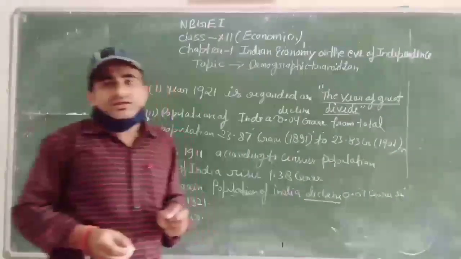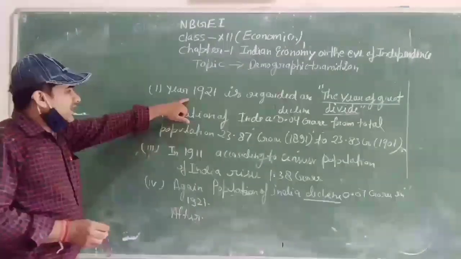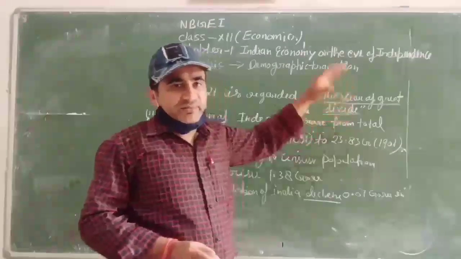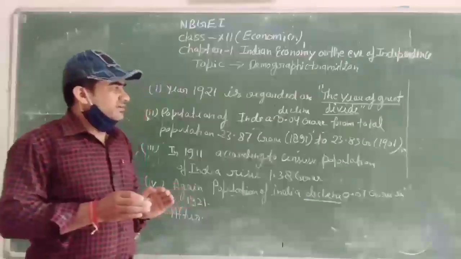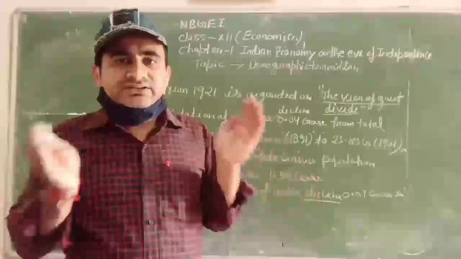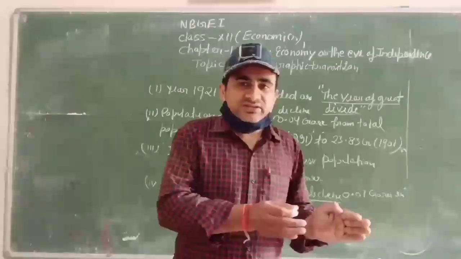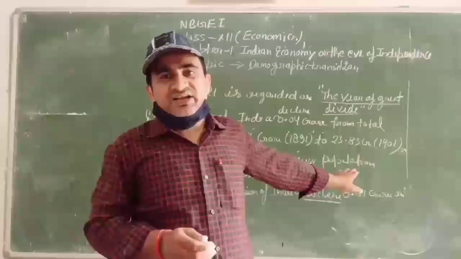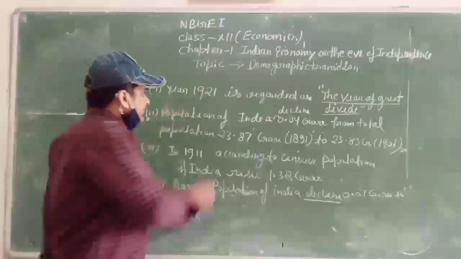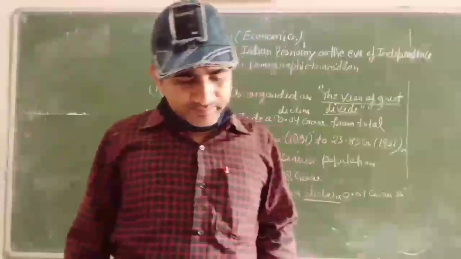You should learn which year is known as the year of Great Divide. 1921 is known as the year of Great Divide. There are many causes for the decline and increase in the population. Sometimes natural calamities, sometimes some fatal disease. There are many causes of the decrease in the population of India. But students, you have to keep in mind that after the year 1921, the population of India increases regularly.